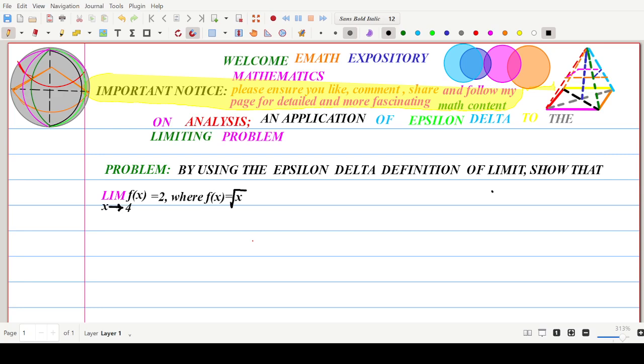In this video, we shall be considering a problem from analysis, and in particular, we shall be applying the epsilon delta definition of limits to solving a problem in limits. In fact, limits is a very important concept in calculus. When we say important, that is even an understatement. We can simply say that without limits, there will be no existence of the calculus.